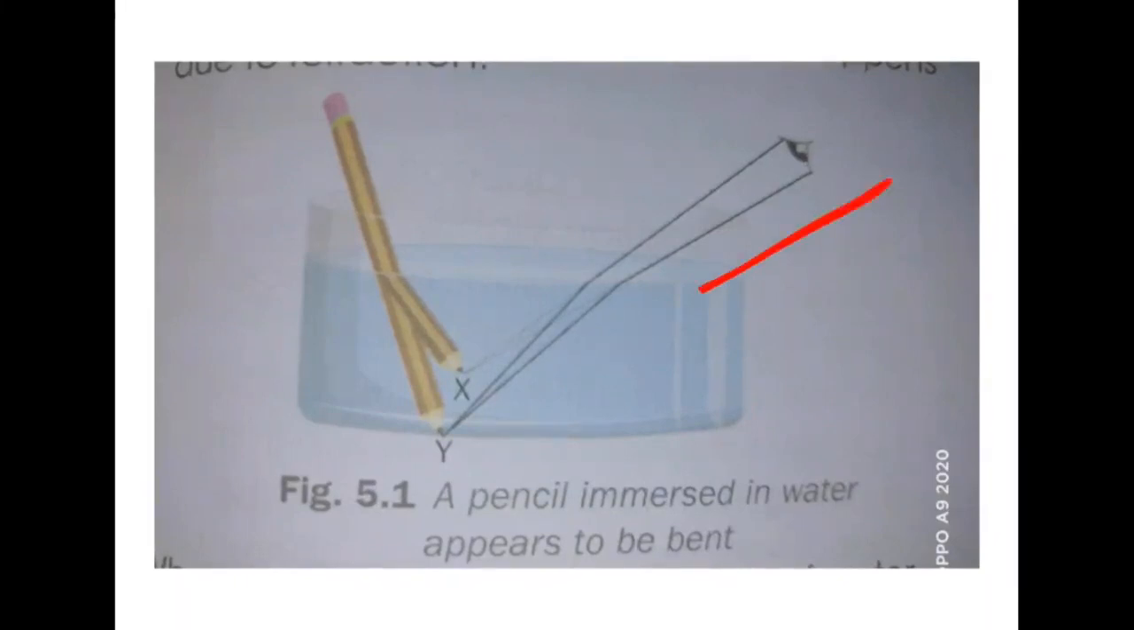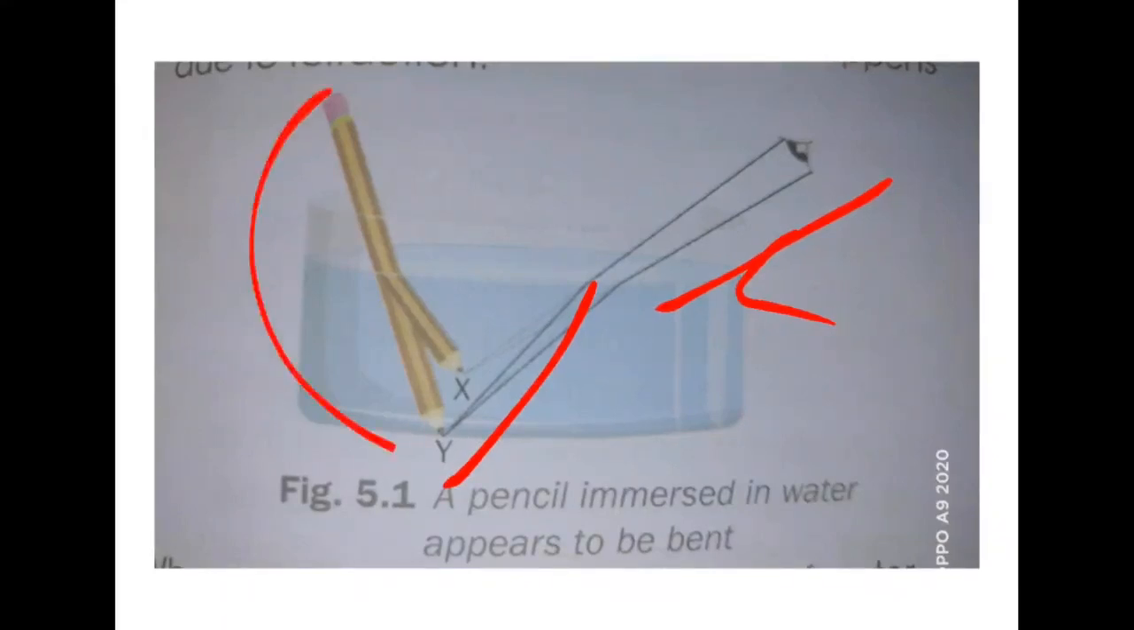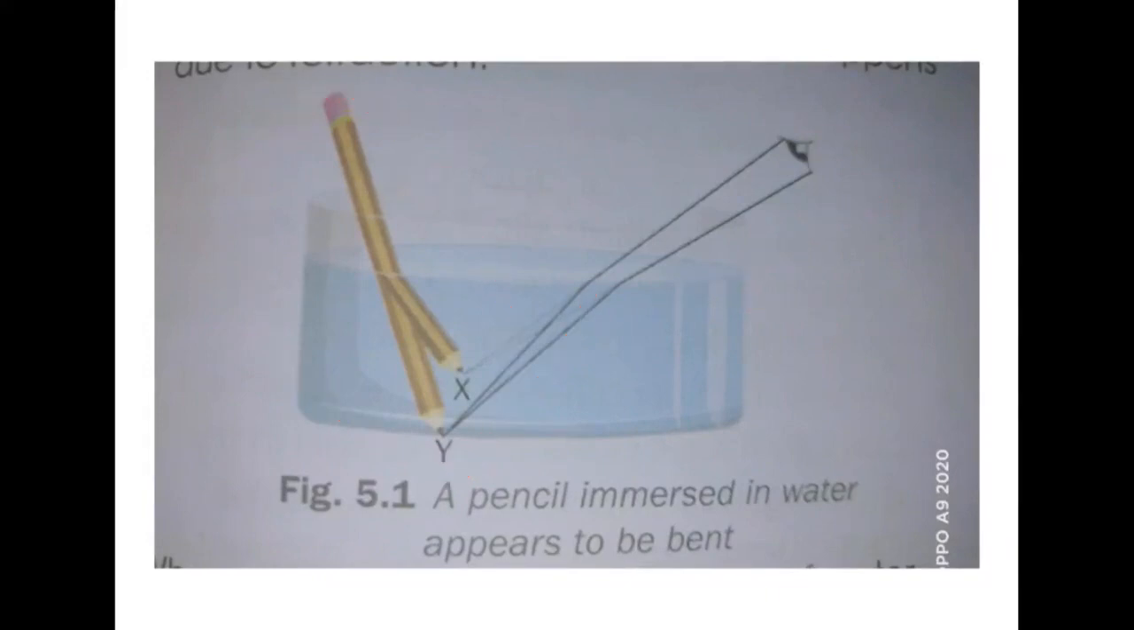That means when you are looking from here, your light is getting bent, right? As light is getting bent, it changes its direction, so this pencil appears to get bent. So it seems to us that it is broken, but actually it is not so.